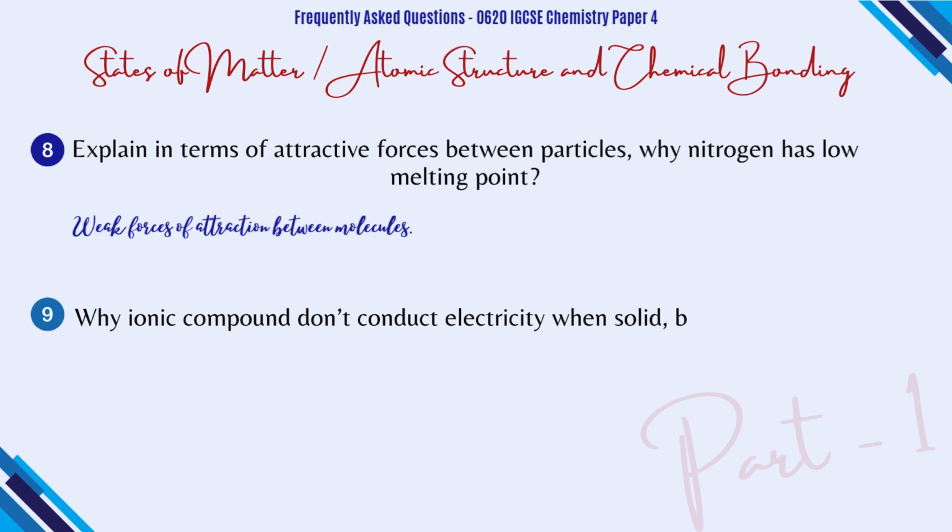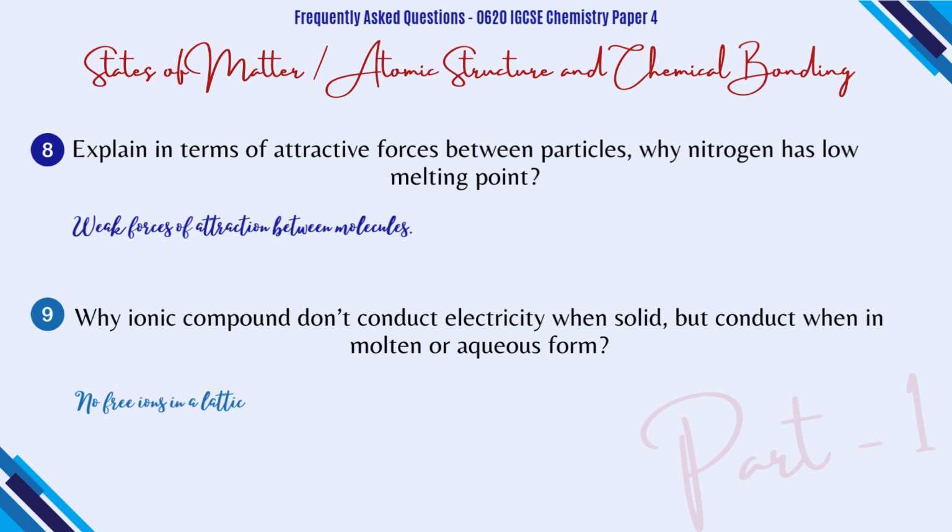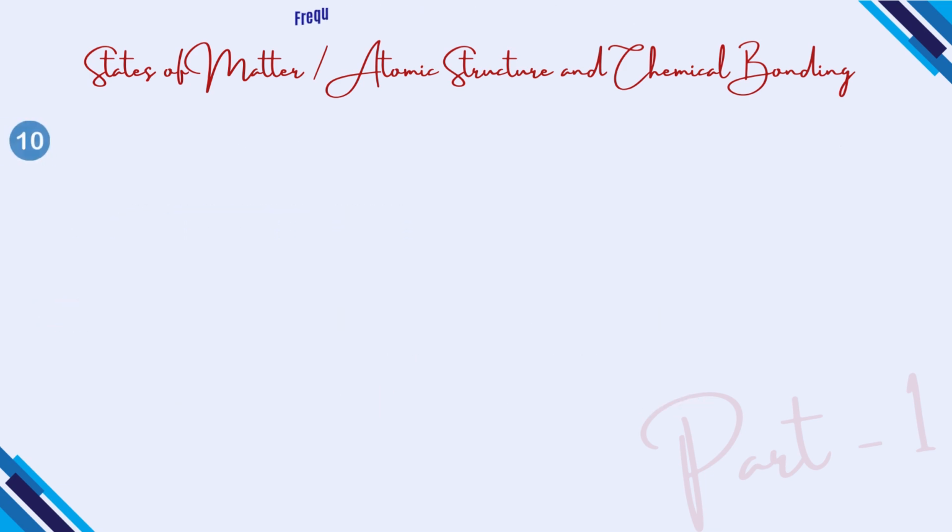Question number 9 is why ionic compounds don't conduct electricity in the solid form, but they do conduct electricity in the molten or aqueous form. The answer is that in the solid, the ions are completely packed in a lattice form. So the ions are not free to move in the solid structure, but they are free to move in the molten form or aqueous form. They can move freely and transfer the electric charge from one place to another.